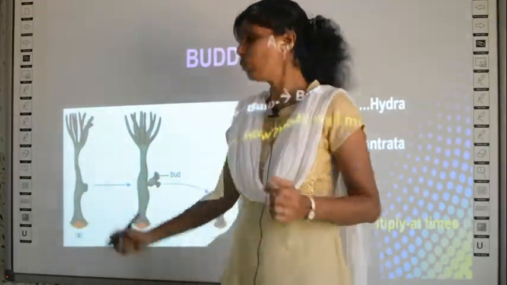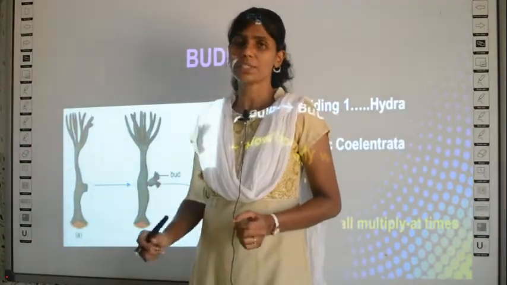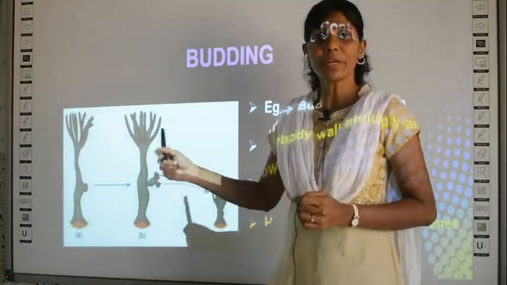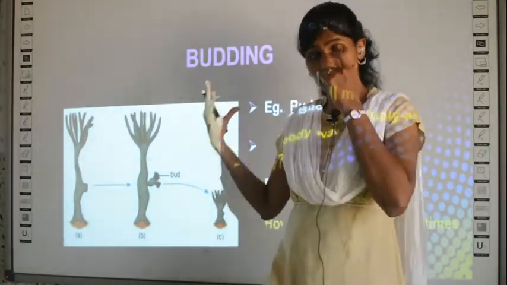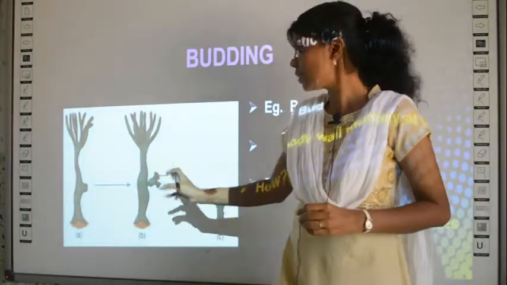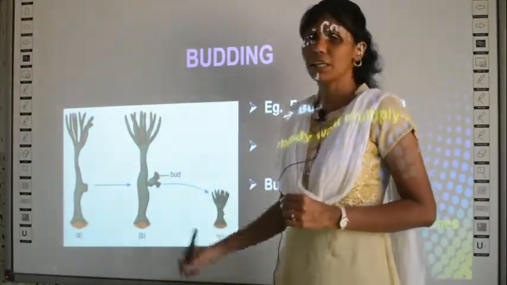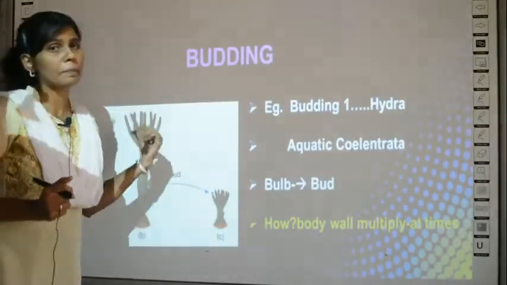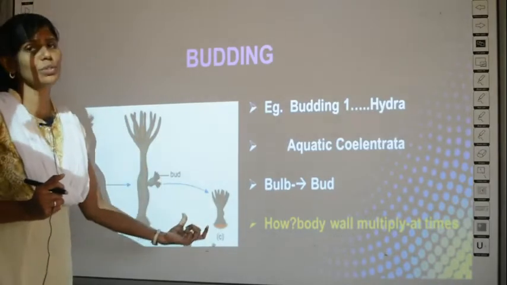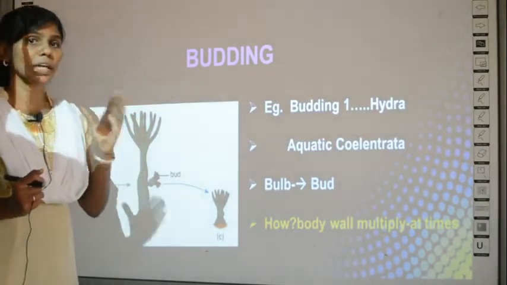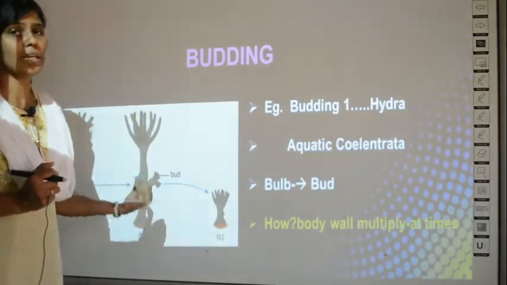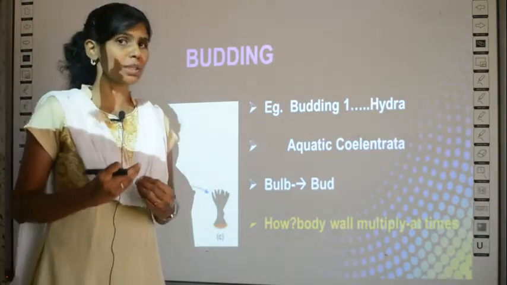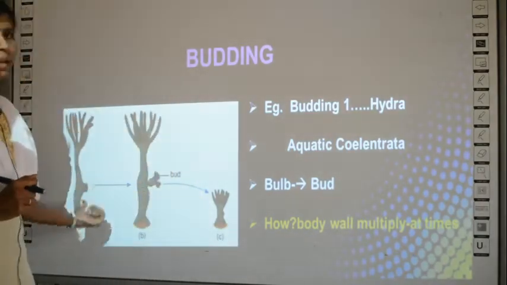So this is the reason why you get a bulb in that place. After bulb formation, as I told you already, the other parts of the structures which the parent plant has also start developing, and then it will become an individual hydra plant. Okay, so the reason for bud formation or individual plant formation is, at certain times of the year, the hydra plant, which is a parent, will start undergoing repeated cell division, and that is the reason for the initial bulb